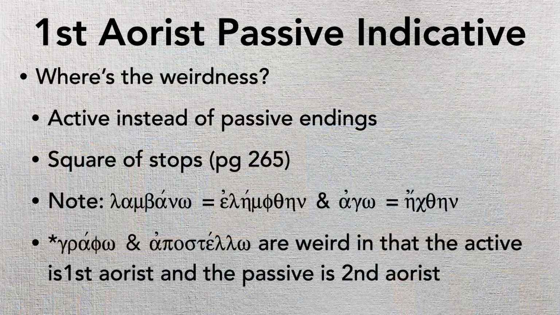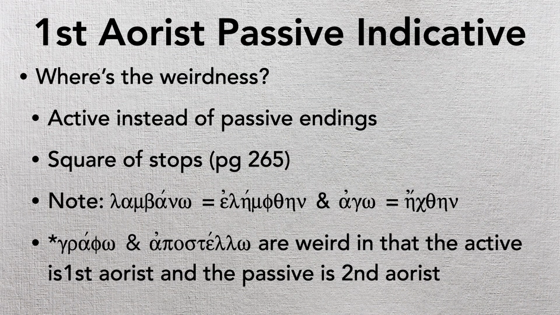I want you to note that there's two particularly weird aorist passives, okay? And that is lambano, which goes through this weird stem change and becomes elamphthane. I can't explain that to you. That is weird. It is what it is. This is one of those strange verbs that we just have to put in the back of our notebook and study and remember.